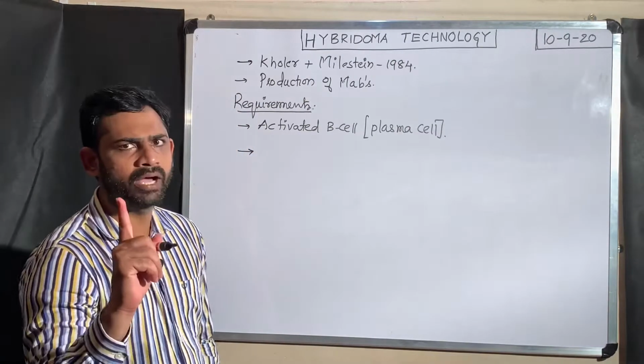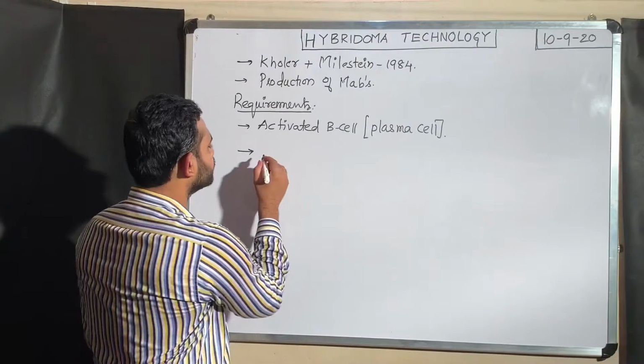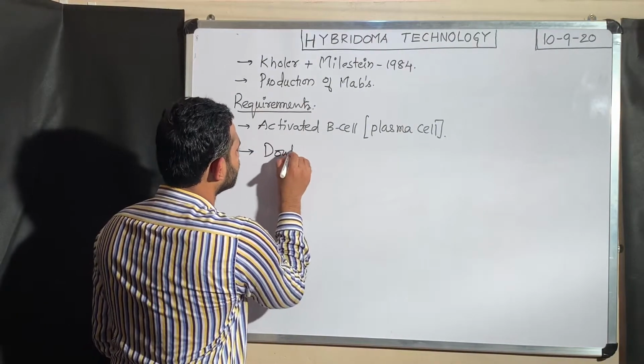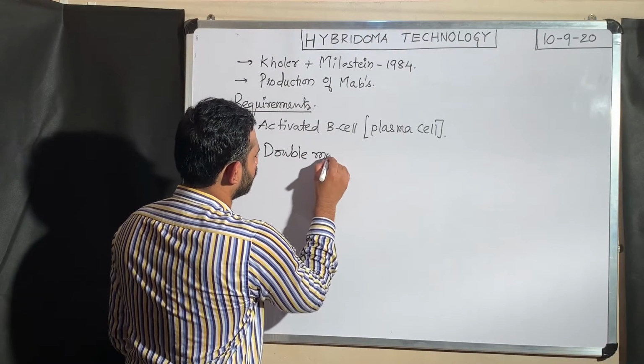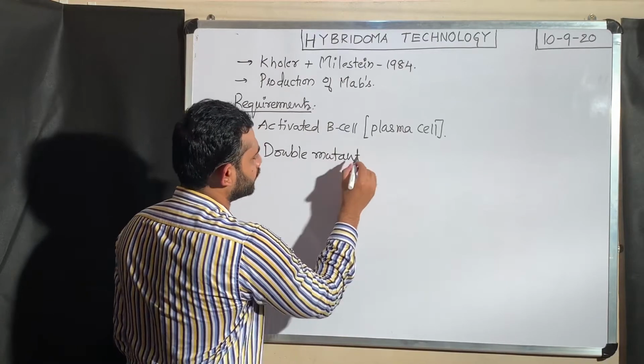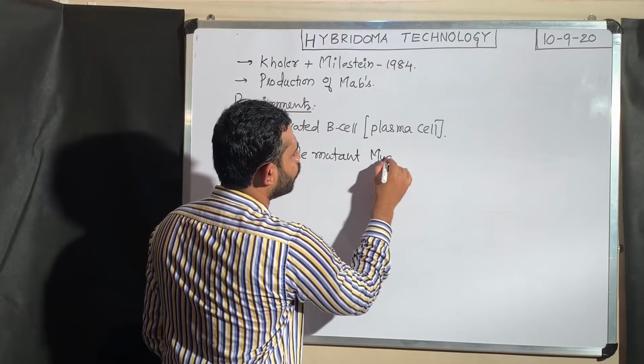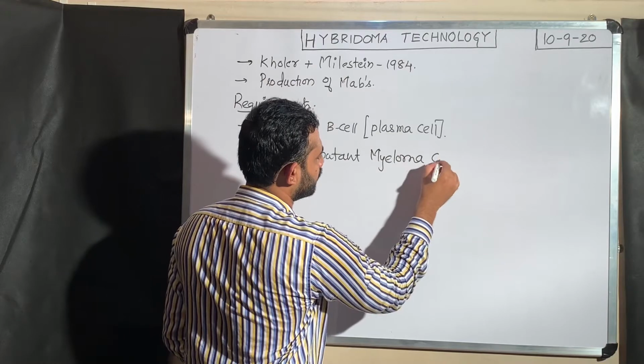The second requirement you need to remember is the double mutant myeloma cell.